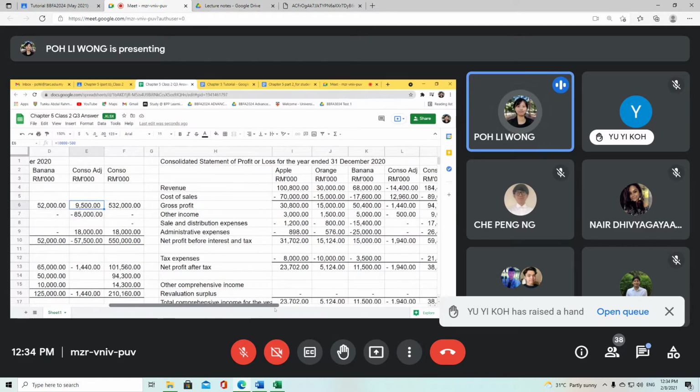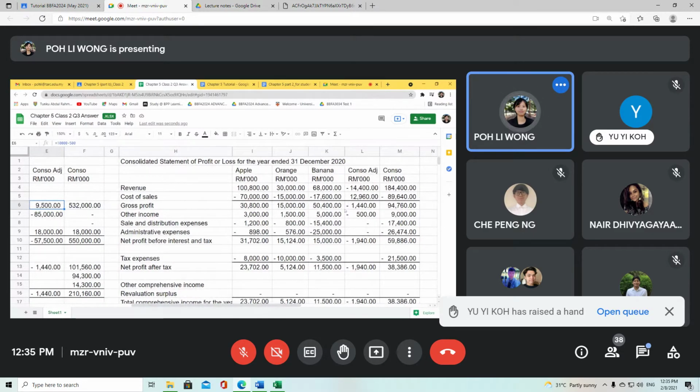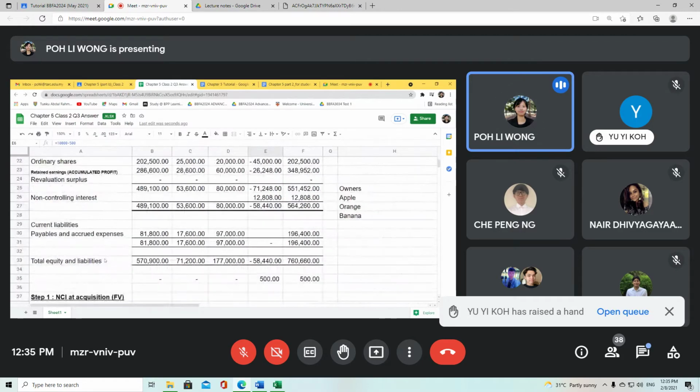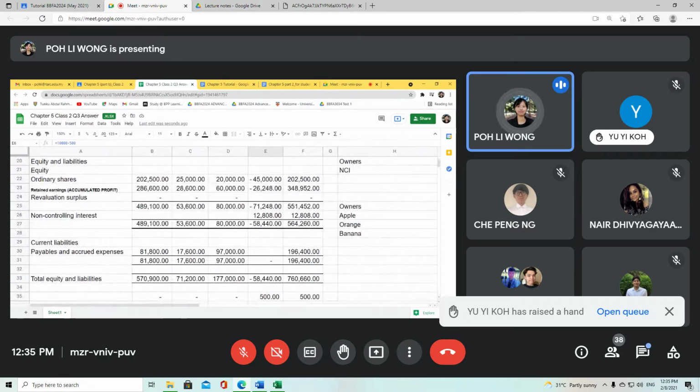And since it actually affected the other income, you have already reduced the profit of Orange. You already know that Orange basically is a partially owned subsidiary of Apple. So this 500,000 will be shared among retained earnings and non-controlling interest. Okay, so that's why we have this 500,000. So your retained earnings here, again, because it's a reduction of profit, so you just minus 500,000 times 0.8 because we are sharing with non-controlling interest.